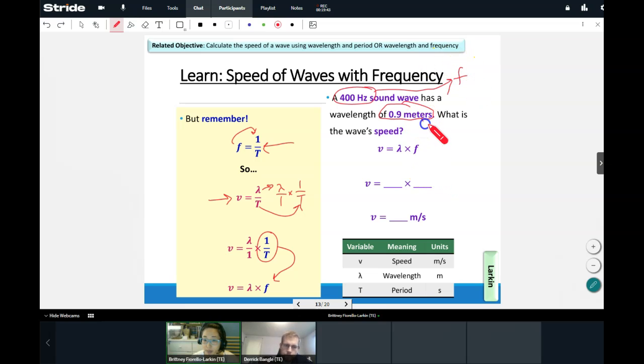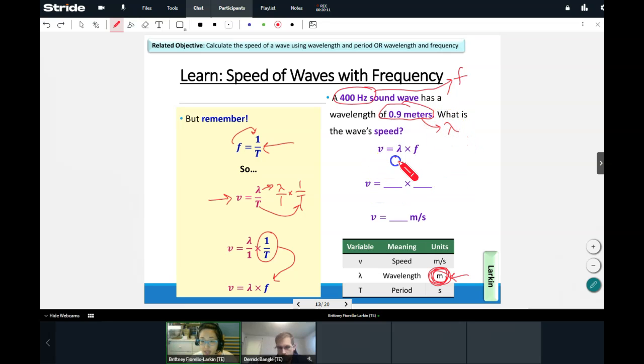Perfect. And meters right here, we just said was the units for what? In terms of waves, it's the units for what? Not distance, but in terms of waves, the distance of a wave is called the what? Thank you, Amari. Again, meters in terms of waves is called the what? Yeah, it's called the wavelength. So again, I'll label this one as lambda.